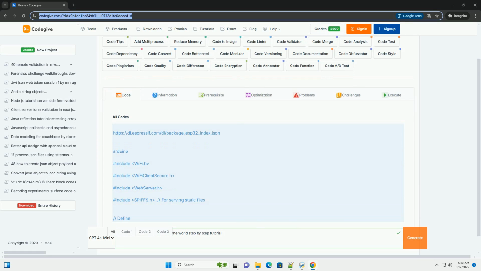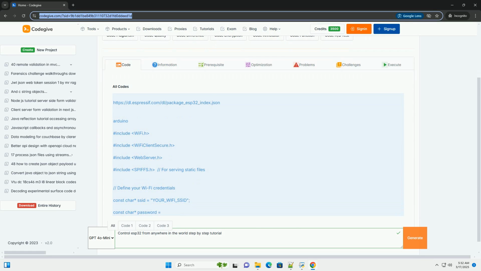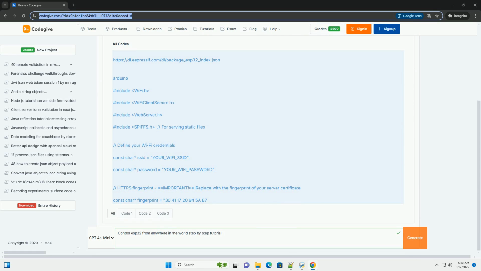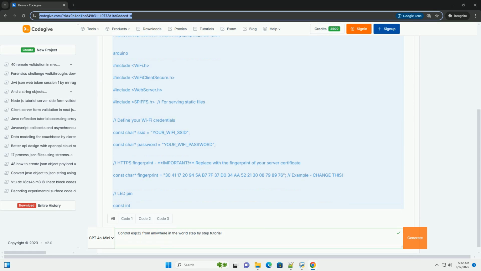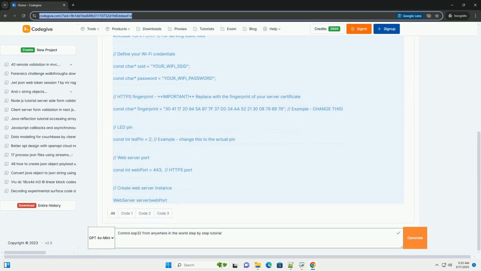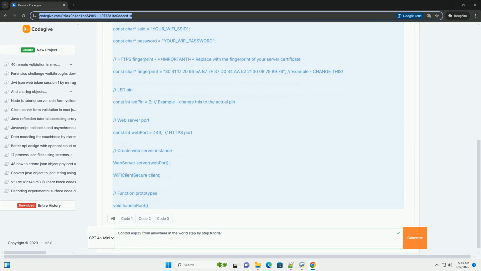OK, let's dive into a comprehensive tutorial on controlling an ESP32 from anywhere in the world. We'll build a system that allows you to remotely toggle an LED connected to your ESP32 using a web interface.